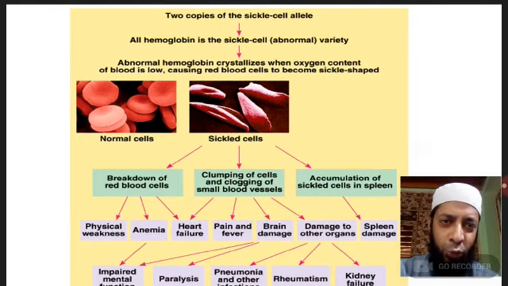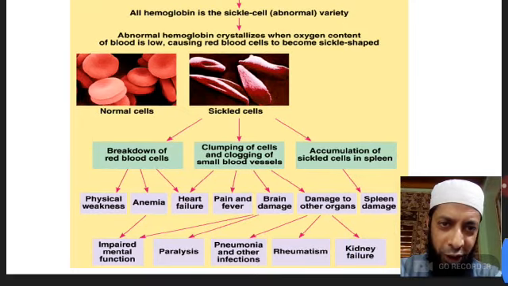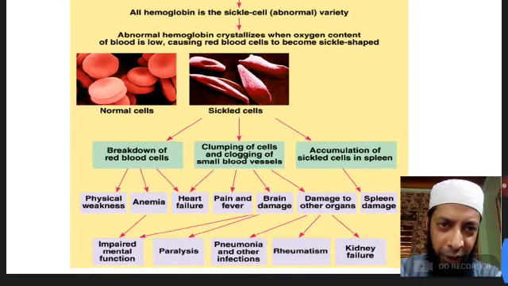When there are two copies of the sickle cell allele, all the hemoglobin is the abnormal variety, which crystallizes when oxygen content of blood is low, causing RBCs to become sickle shaped. This is the primary effect.